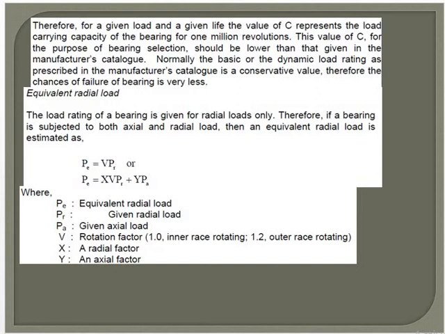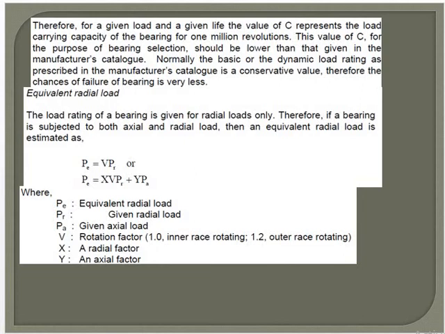For alpha 20, they are 0.50 and 0.42. For alpha 25, they are 0.50 and 0.38. For alpha 30 and 35 the values follow similarly. For alpha 40, they are 0.50 and 0.26, and for alpha 45 degrees, 0.50 and 0.22. For a double row roller bearing, they are 1 and 0.2.